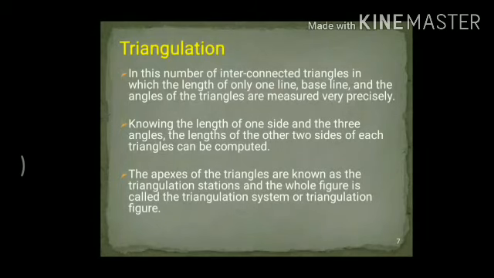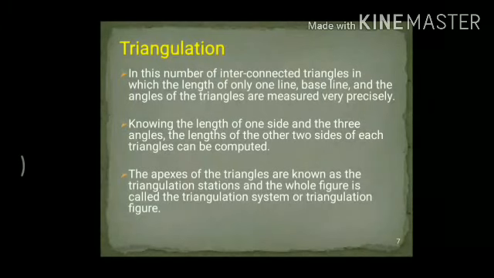Triangulation means within the boundary of the selected area, you have to divide it into a number of triangles. In one triangle, the length of one side is measured. Similarly, within the triangle, we have to measure all three angles.